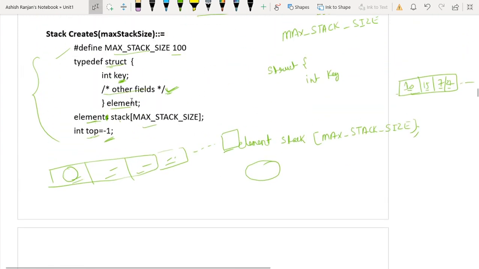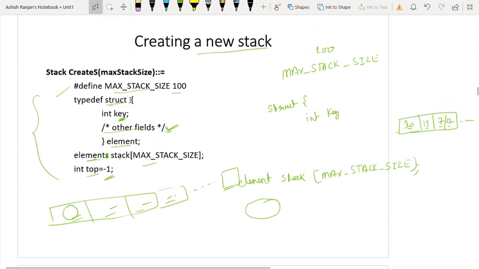Now one more thing I have to tell you here: when the structure has only a single field, in that case this structure will just work like a key or work like an array. When it has only a single field, it is nothing but an array.